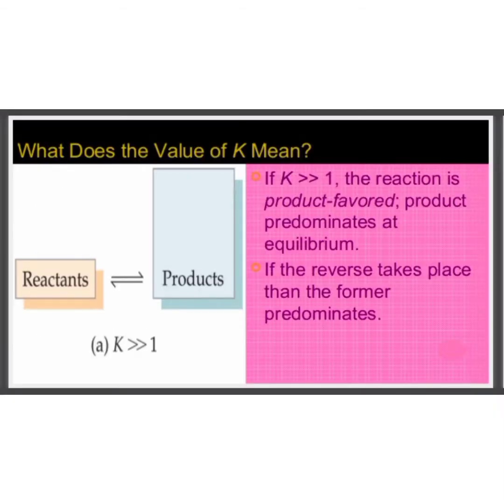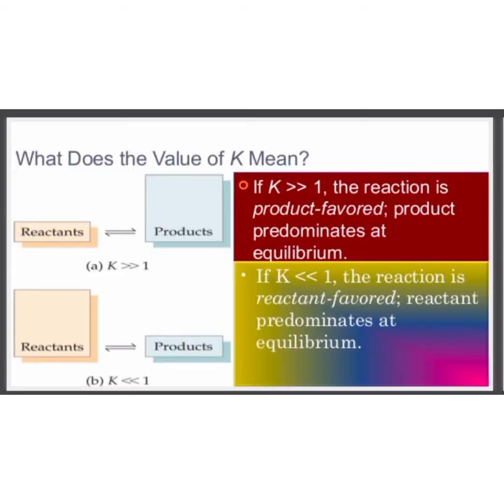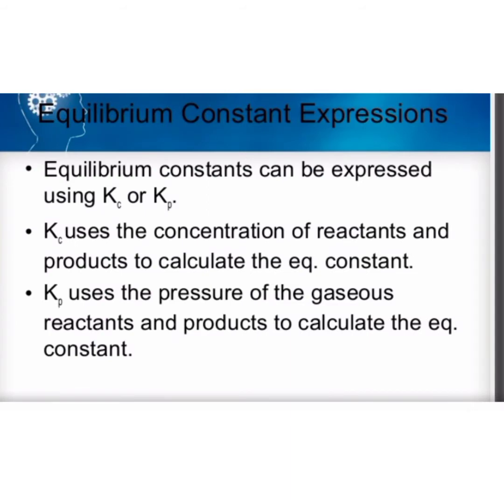What does the value of K mean? If K is much greater than 1, the reaction is product favored. That is, the product predominates at equilibrium. If K is much less than 1, the reaction is reactant favored and reactant predominates at equilibrium.